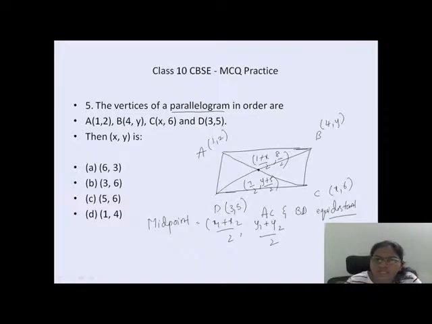Both are equal. This AC will be equal to BD. That's what we have learned now. Both are equidistant. Now equate the x terms, equate the y terms. Now find out and tell me what is the point x comma y here. Come on. I'm also doing it here. Let me know how many of you will get the same answer.